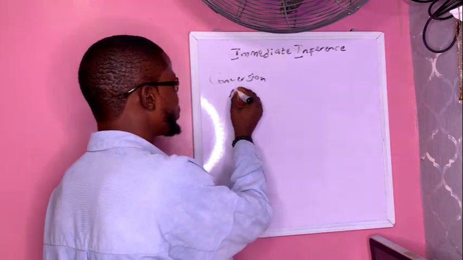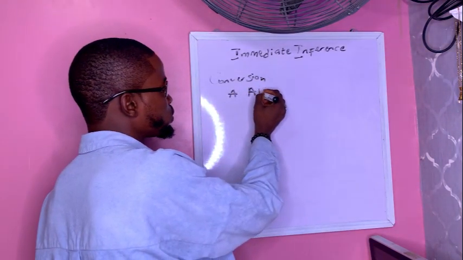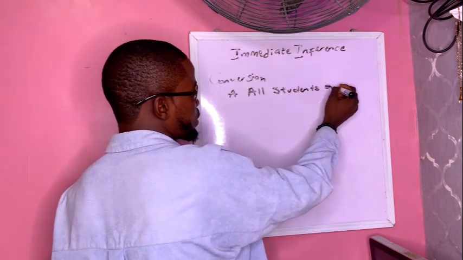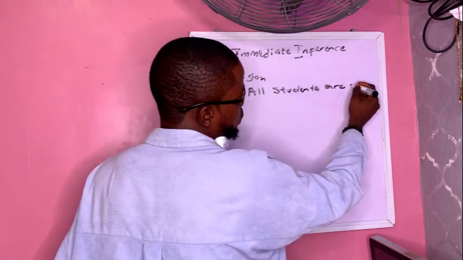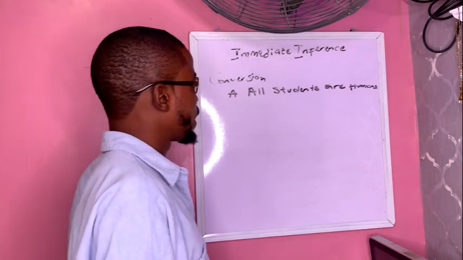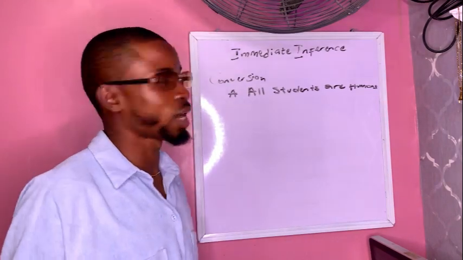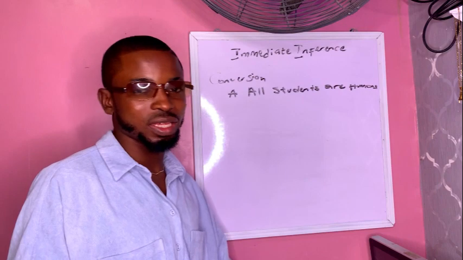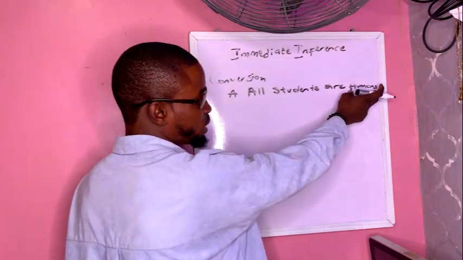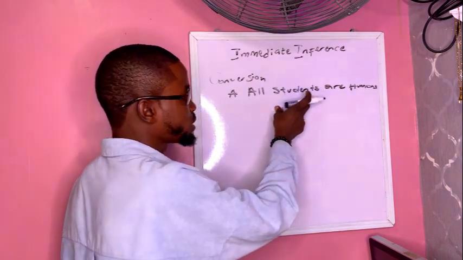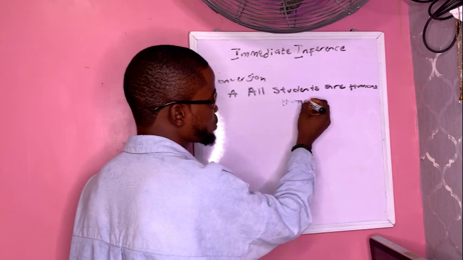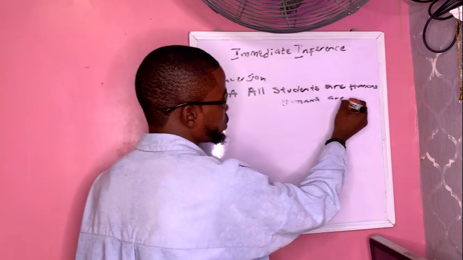Let's say we have an A proposition: all students are humans. All students are humans. And conversion says that we interchange the subject term and the predicate term. On a normal day, we are supposed to bring the predicate term, which is humans, to the subject term, which is where we have the students. So it's supposed to be all humans are students.